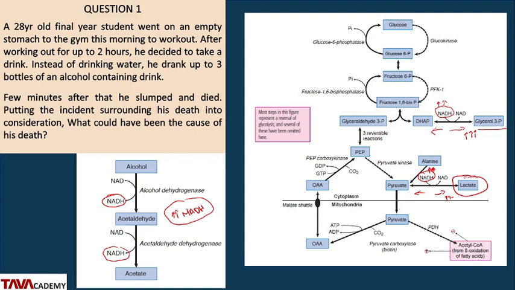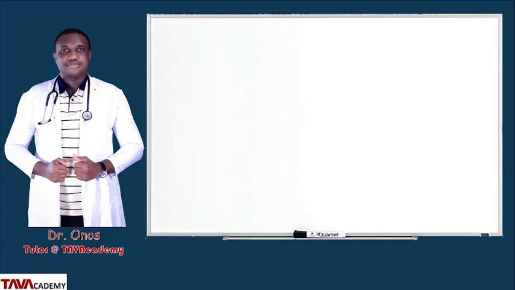And don't forget, he just exercised, he went to the gym, so there's already an increased load of lactic acid inside the bloodstream, coupled with alcohol consumption that raised levels of NADH and pyruvate being converted to more lactic acid. So there will be more lactic acid actually produced. So this patient actually died of what is called lactic acidosis, reducing the pH of the bloodstream, denaturing enzymes and proteins. This was all the reaction that was happening in this guy, which then led to his death. Let's look at question 2 now.